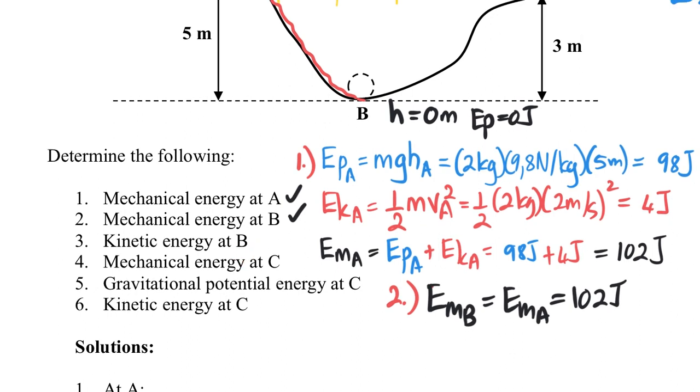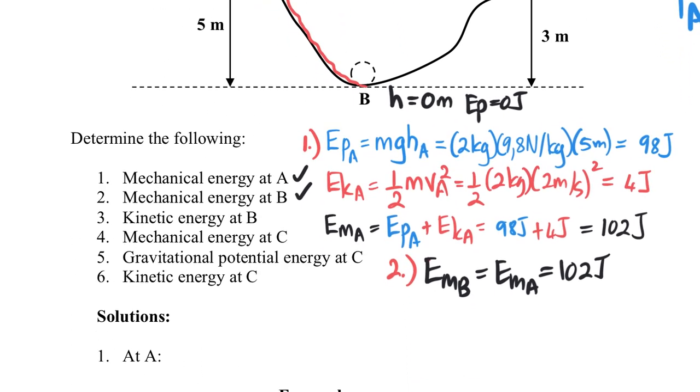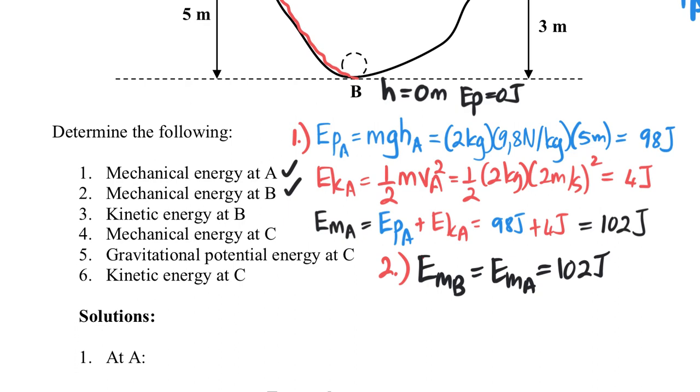So if we look at it conceptually, before we work it out mathematically, the ball at point A has got kinetic energy because of its velocity and potential energy because of its height. When it gets to the bottom here, its height is 0. So there's no potential energy. The potential energy is 0. Now, if the mechanical energy is the same as the mechanical energy up there, then the mechanical energy at B must therefore surely consist purely of kinetic energy.